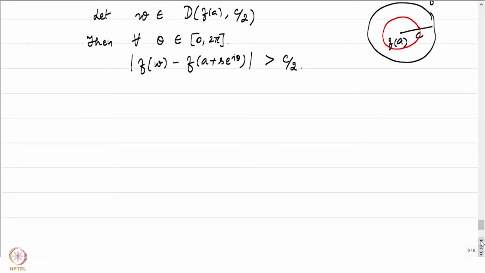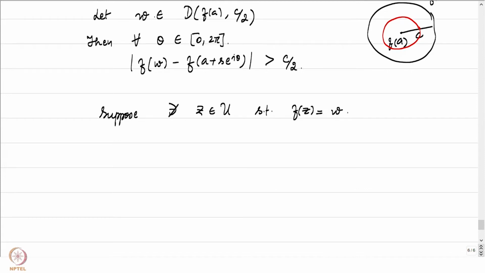Now suppose our function f does not have w in its image. Suppose there does not exist z in U. Let's focus just on U. After all, we are studying something local here. Suppose there does not exist a z in U such that f of z is equal to w. Suppose we do not have such a point.